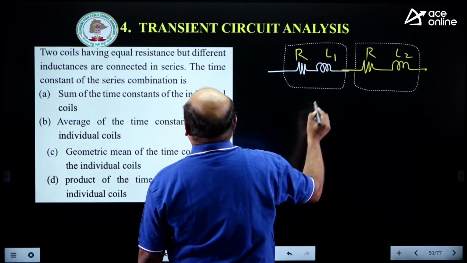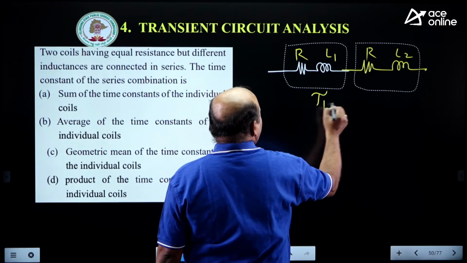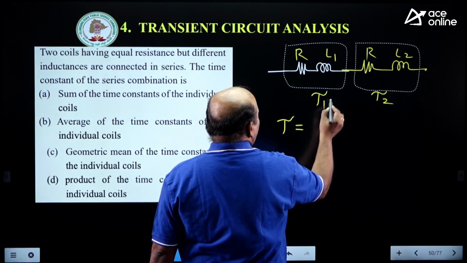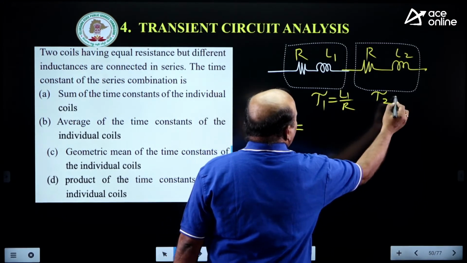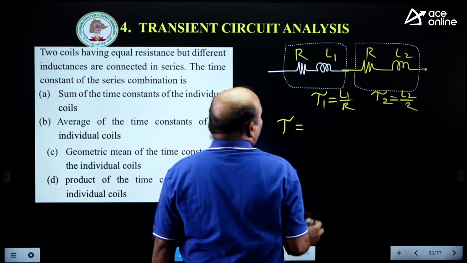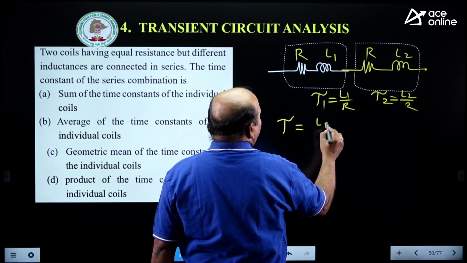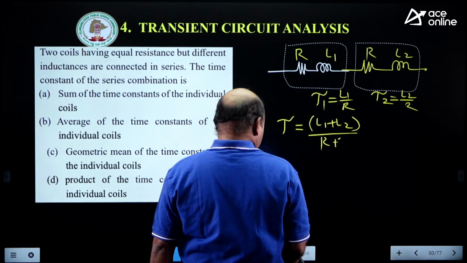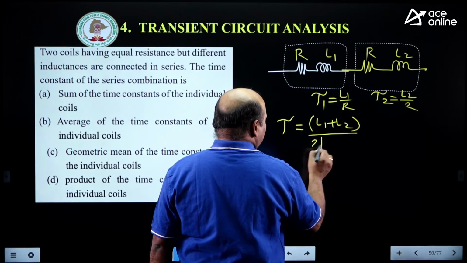He is asking for the time constant. The individual time constants are tau 1 and tau 2. Now what is the total time constant tau? This is L1 by R, this is L2 by R. What will be the total time constant here? L1 plus L2 by R plus R, nothing but 2R.